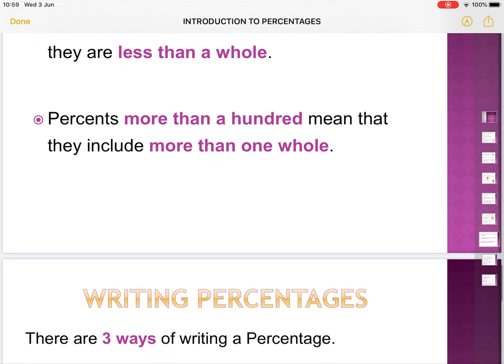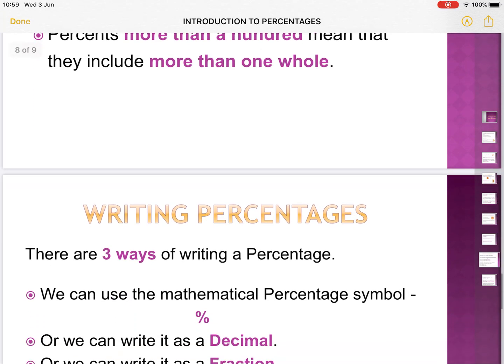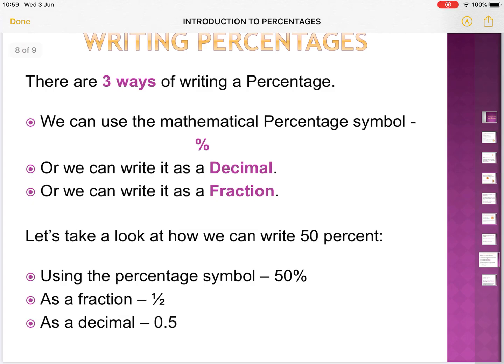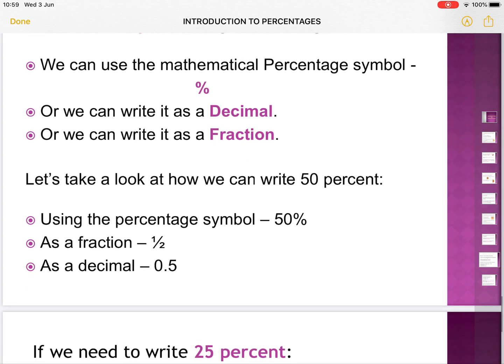Now, so we've discussed percentages less than 100 and more than 100%. Now, how can we write percentages? There are 3 ways of writing a percentage. We can use the mathematical symbol for percent, which is the 2 zeros with a slash in between. That's the first one. We can write a percentage as a decimal, and we can write it as a fraction.